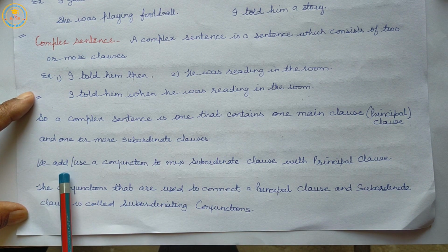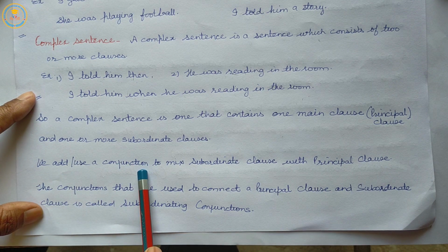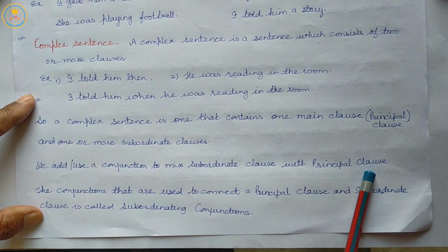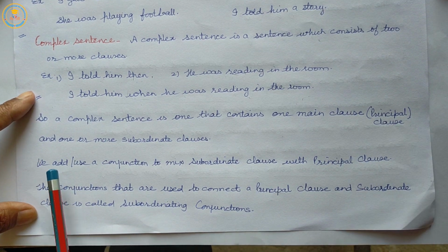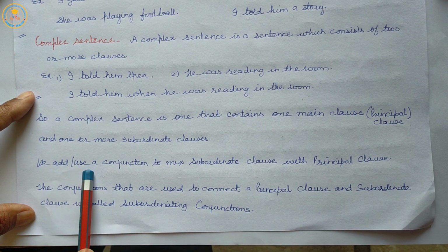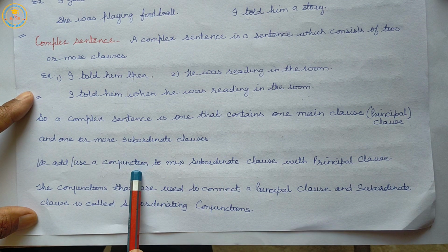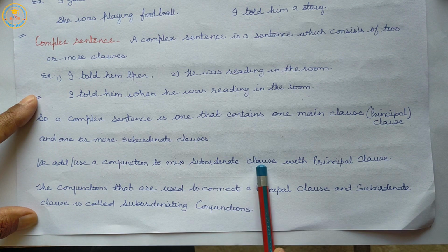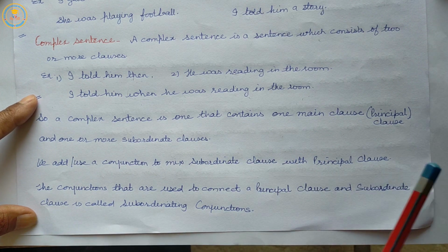We add or use a conjunction to combine subordinate clause with principal clause.